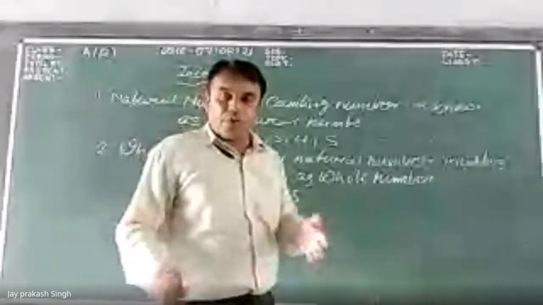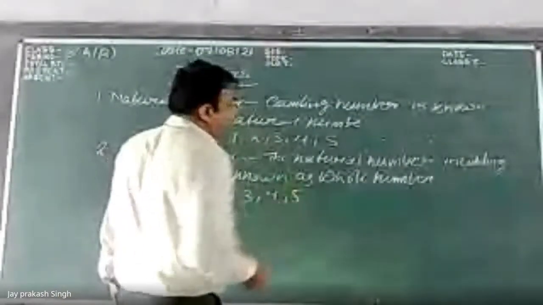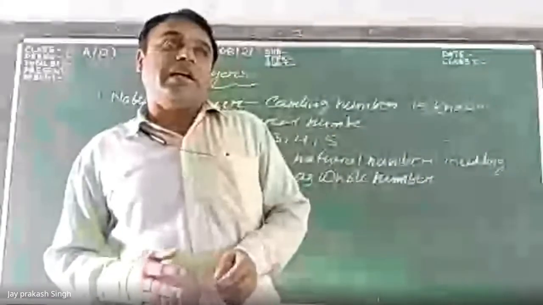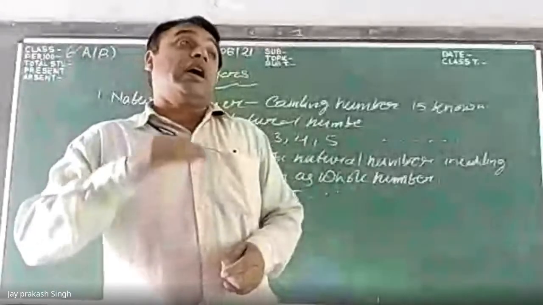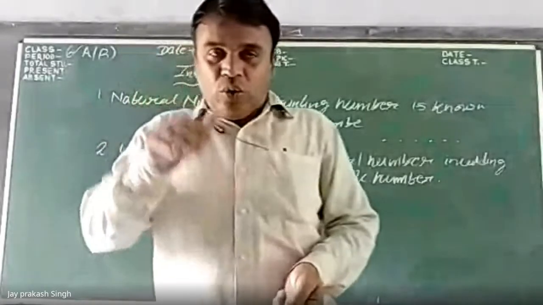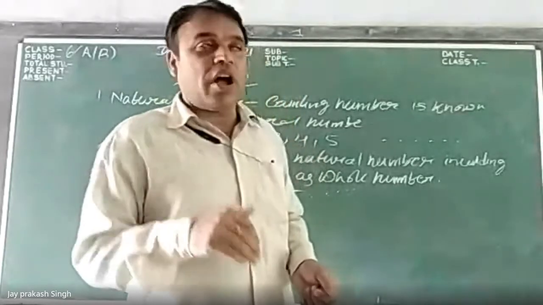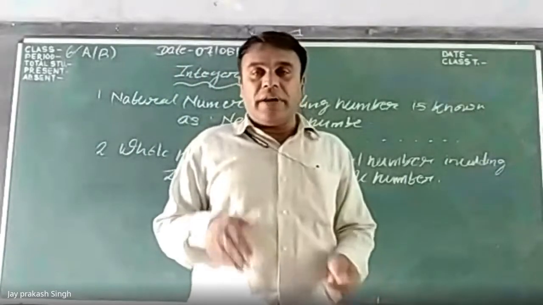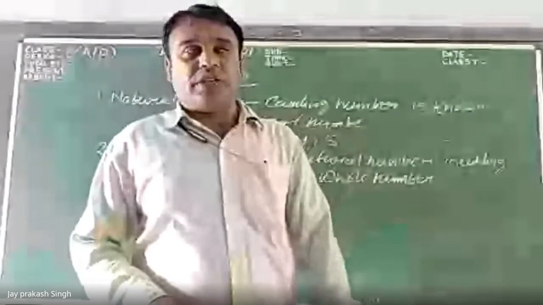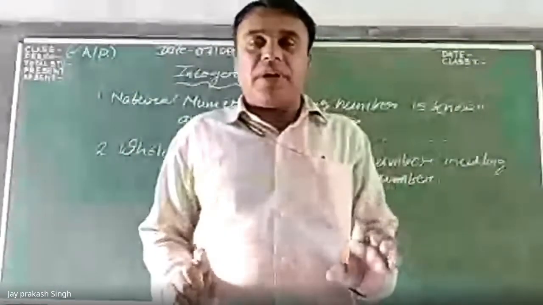Now integers, we have to know about the integers. When we count 1, 2, 3, 4, 5, 6, 7, that is known as a natural number. But when we dive in an ocean and go below the ocean, what is the length that we have traveled inside the ocean?